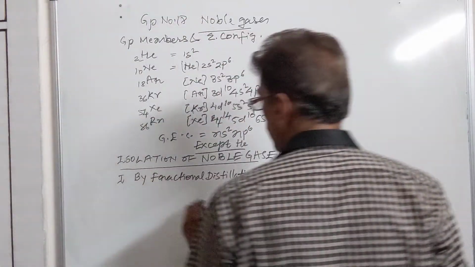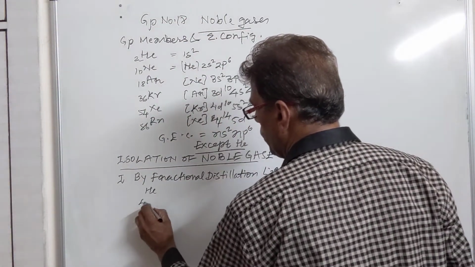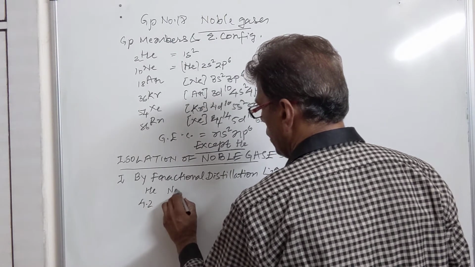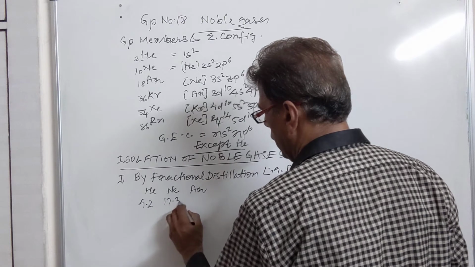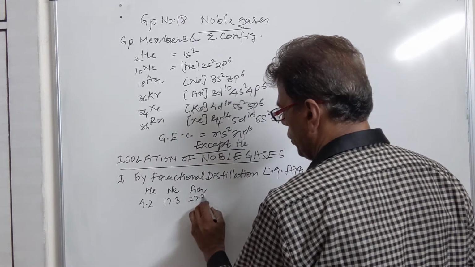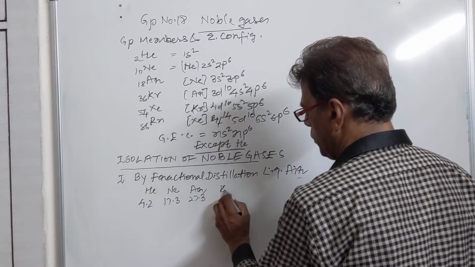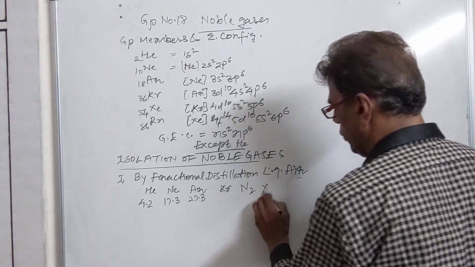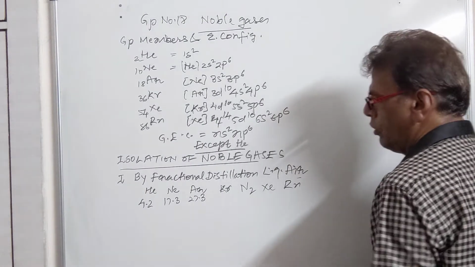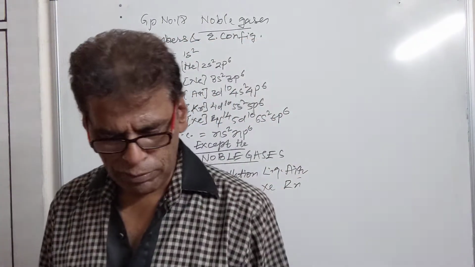The boiling point of helium is 4.2 Kelvin. Then we have neon, argon, krypton, nitrogen, then xenon, radon. So all these gases have different boiling points.